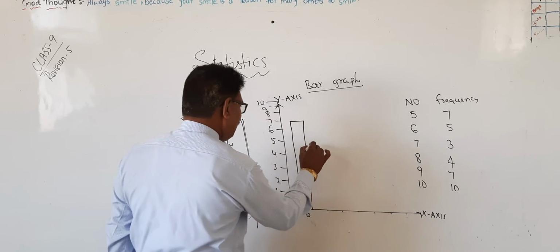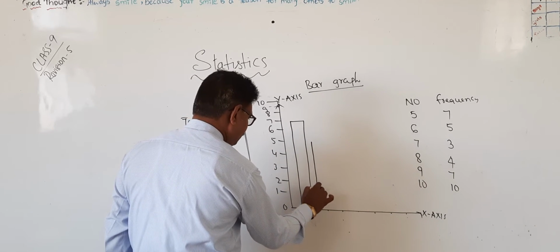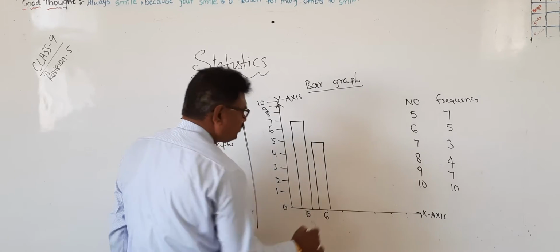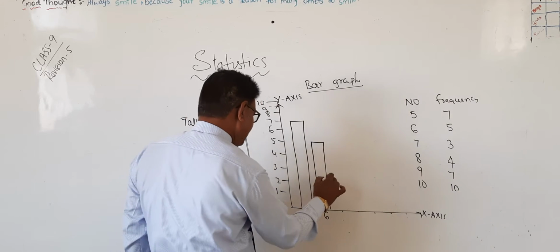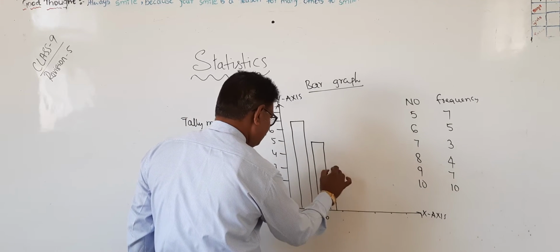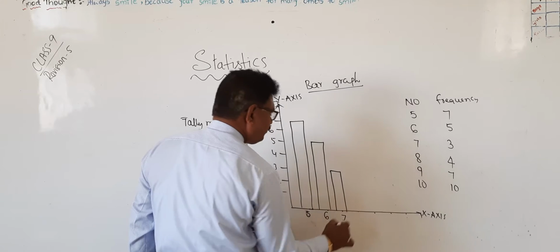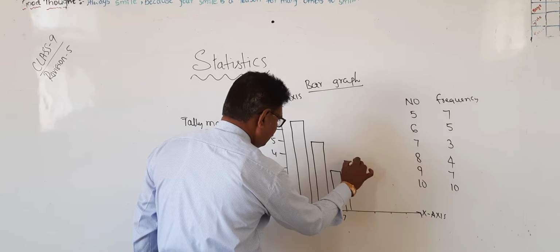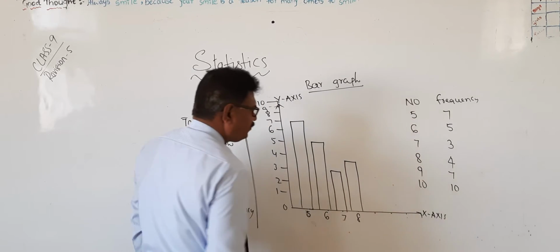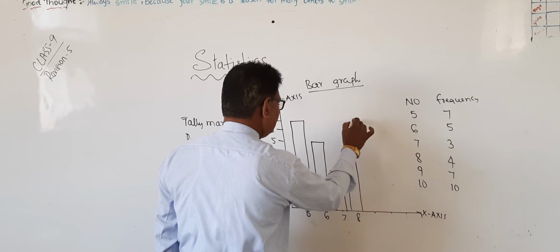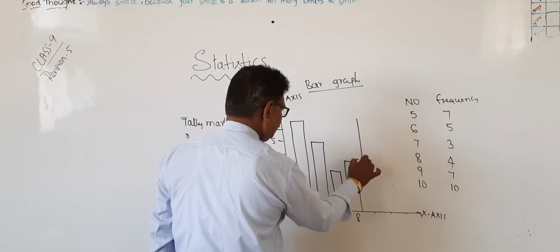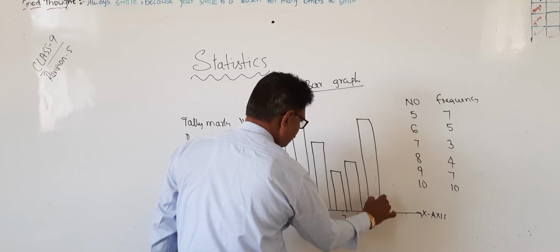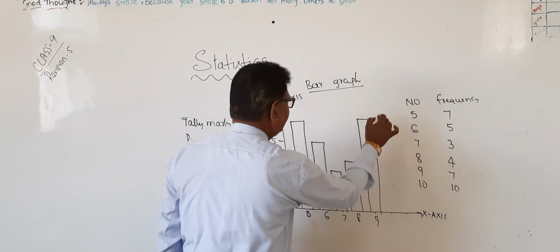Six, how many times is there? 5 times. 6. 7, 3 times. 8, 4 times. 9, 7 times. 10 times.